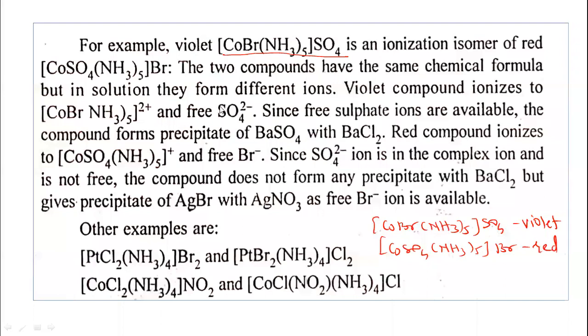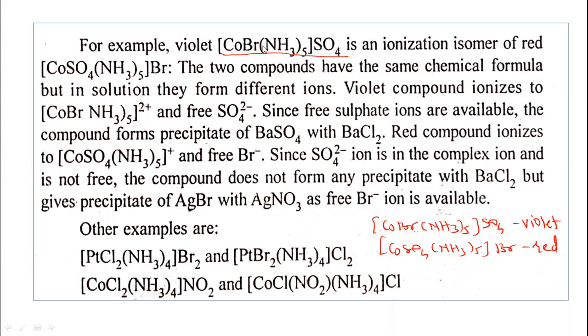When you add silver nitrate to this compound, silver bromide will be formed.